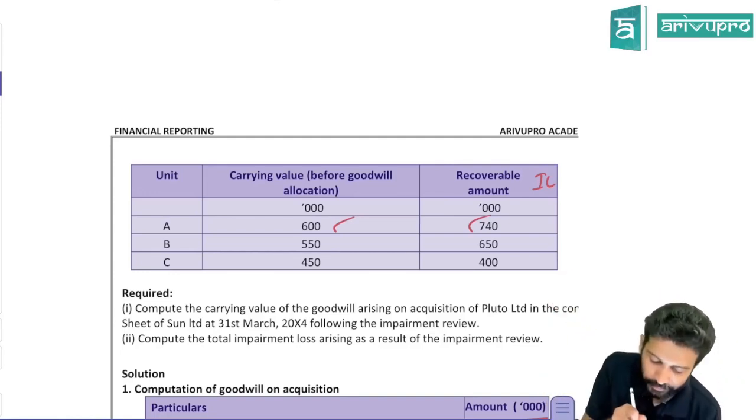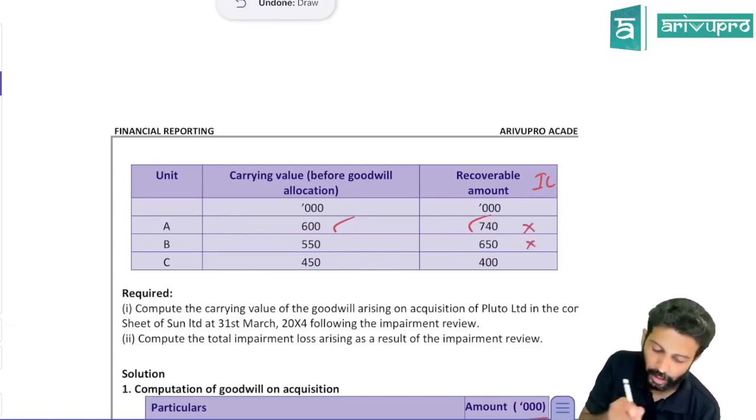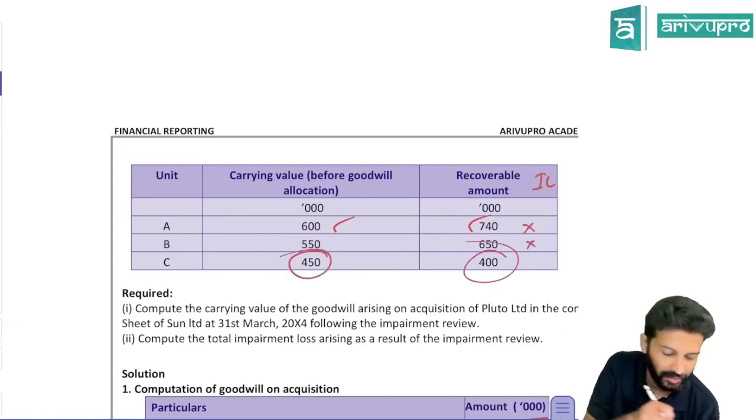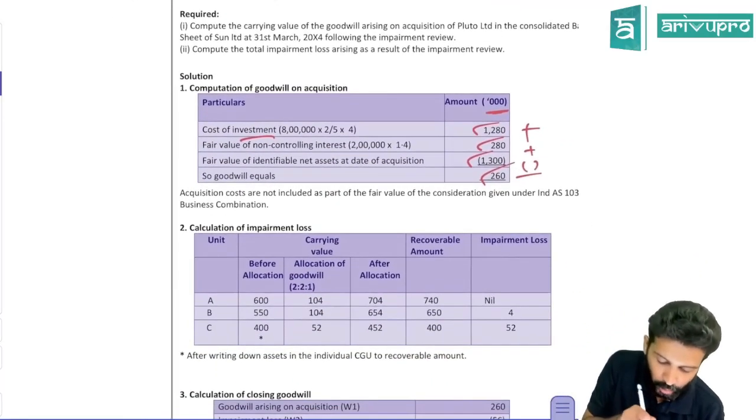So check here for B. Carrying amount is 550. Recoverable amount is 650. So that means there is no impairment loss here. For C, this is 450 carrying amount. Recoverable amount is only 400. Here there is an impairment loss of 50. So first, we'll do that.